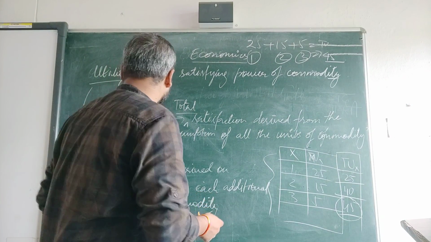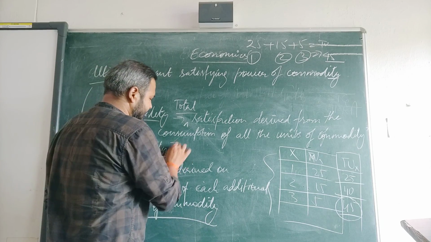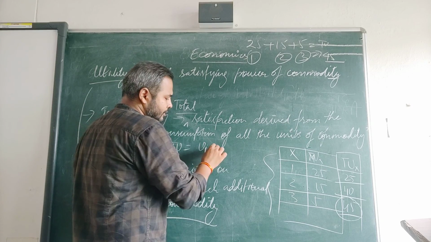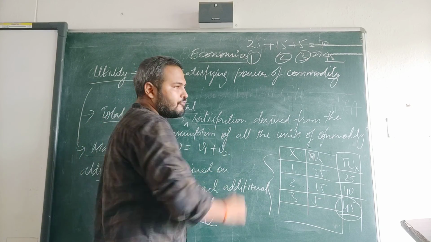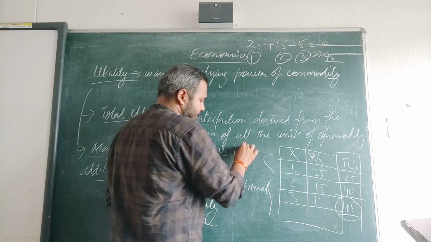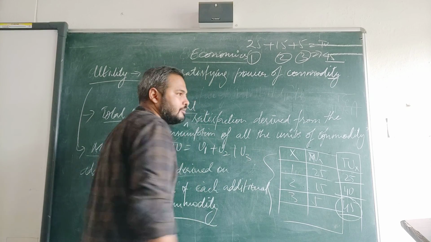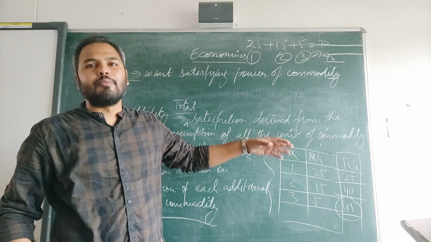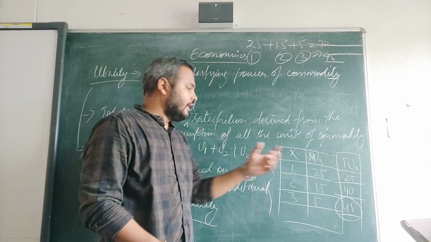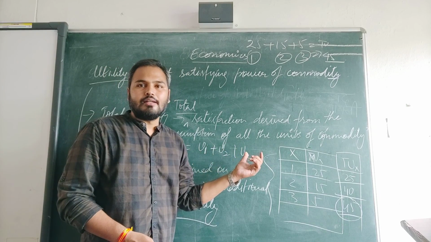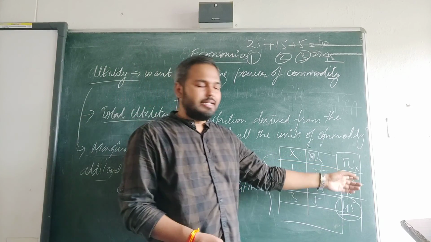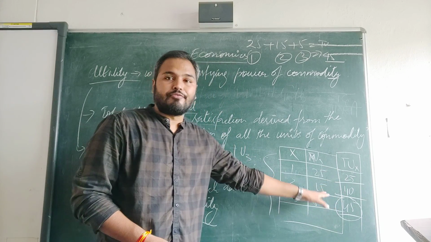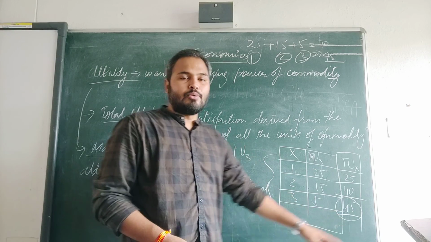So the formula for total utility: TU is equal to utility derived from the first unit plus utility derived from the consumption of the second unit plus utility derived from the consumption of the third unit, and so on, however many units you consume. Like 25, then second time 15, and third 5.